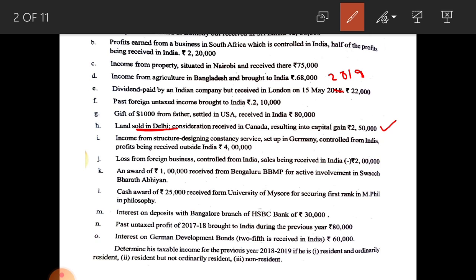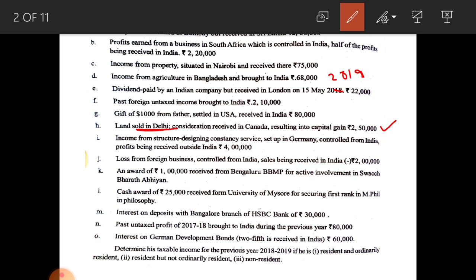Next one, interest on deposits with Bangalore branch of HSBC Bank, rupees 30,000, taxable in the hands of all three categories, because interest on deposits in Bangalore is in India, that is why taxable. Next one, past untaxed profit of 2018-19 brought to India during the previous year, 80,000 rupees. Not taxable because previous untaxed profit, not relating to the previous year.